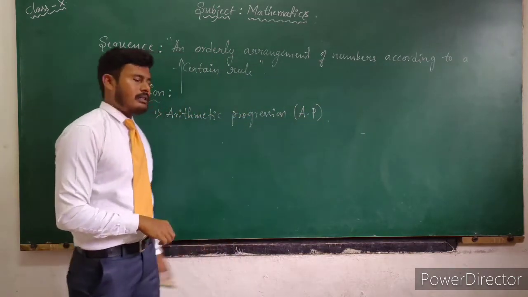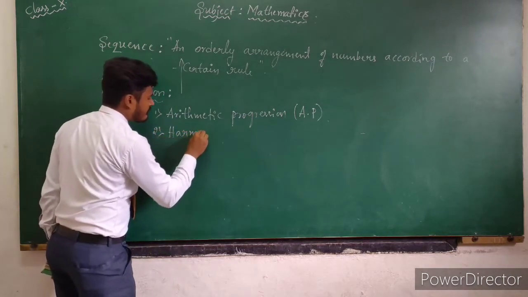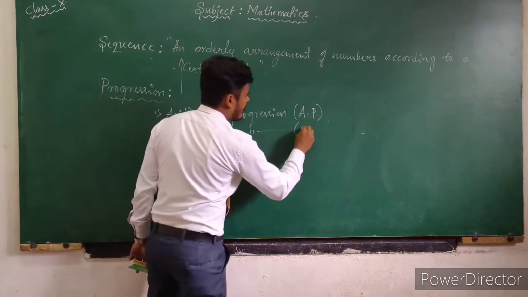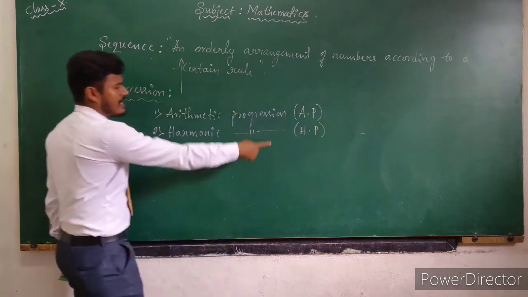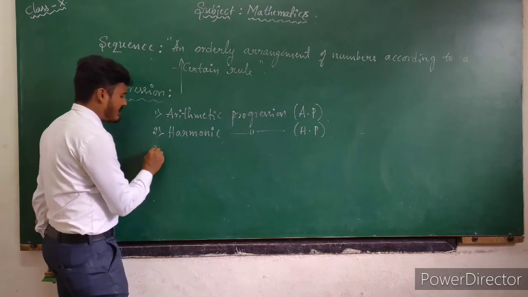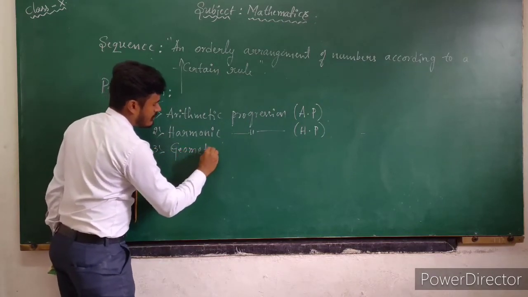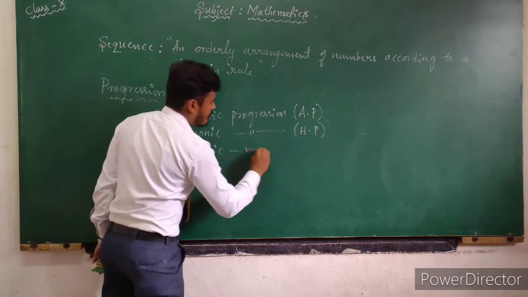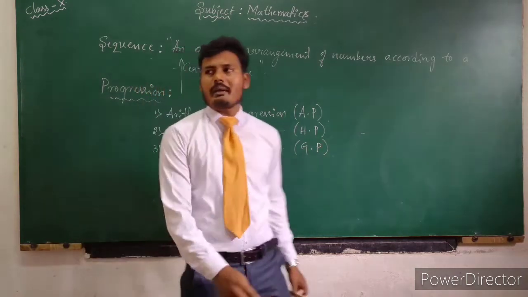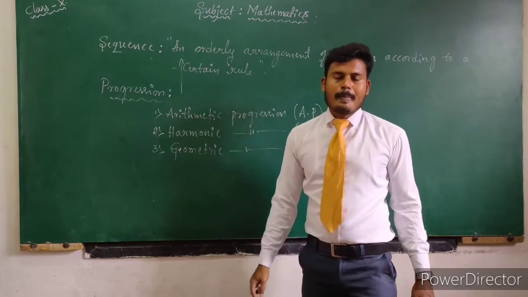The second one is harmonic progression, which can also be written as HP, capital H, capital P. The third one is geometric progression, which can also be written as GP. These are the three types of progression.